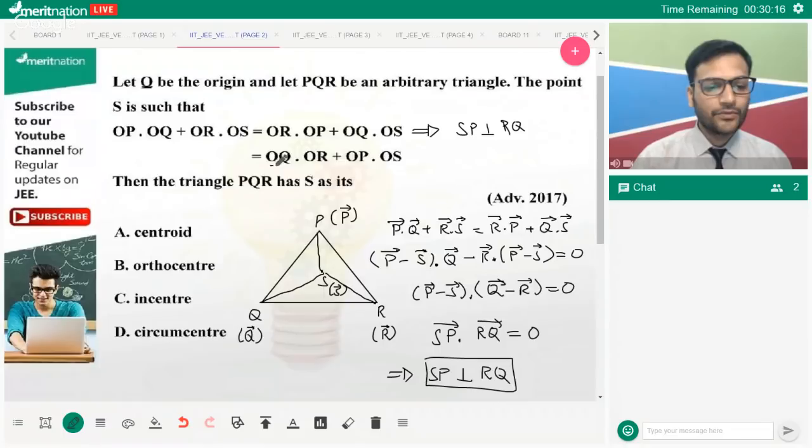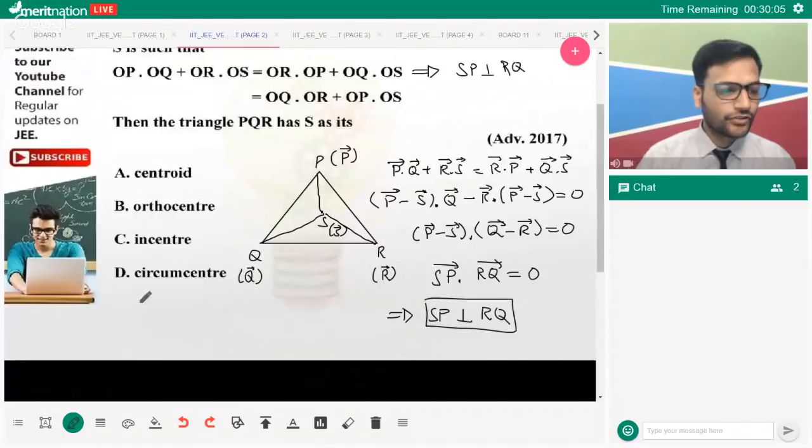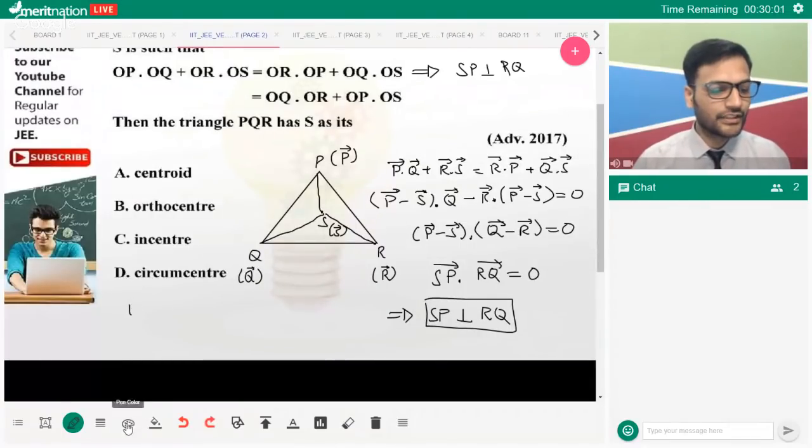Similarly, if you see the second one, this is QR and PS, vector Q dot vector R, vector P dot vector S. So if you're going to solve this, let's in fact solve it. So what will we have on the left-hand side? We have P dot Q plus R dot S. I hope most of us will be able to analyze, and if you would have analyzed, you would have gotten the result as well, what the answer to this question will be.